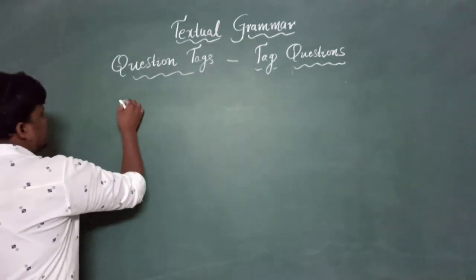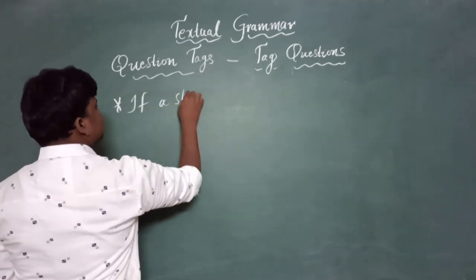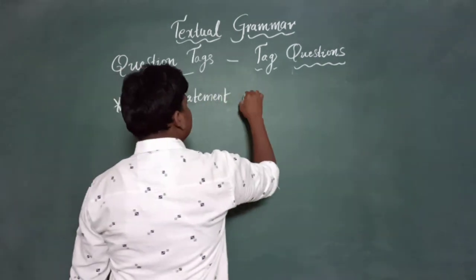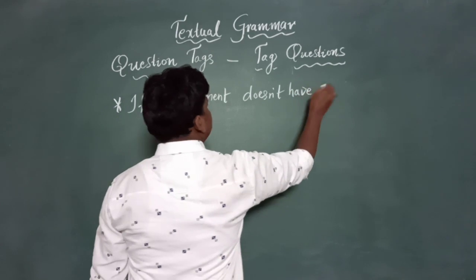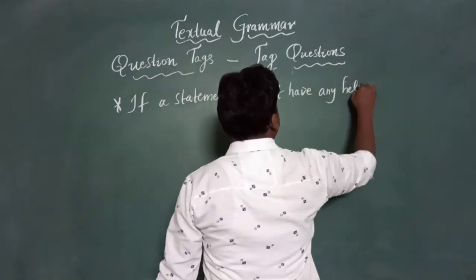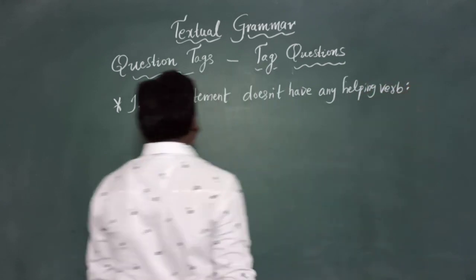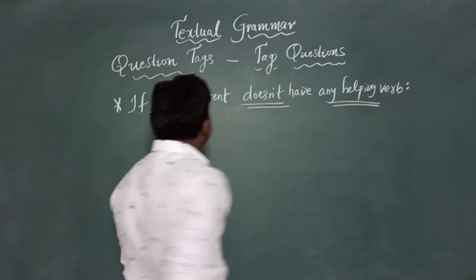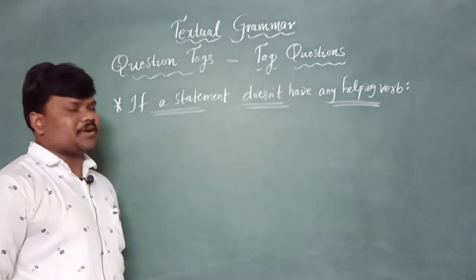Well, if a statement doesn't have any helping verb, important. If a statement doesn't have any helping verb, what is the position?